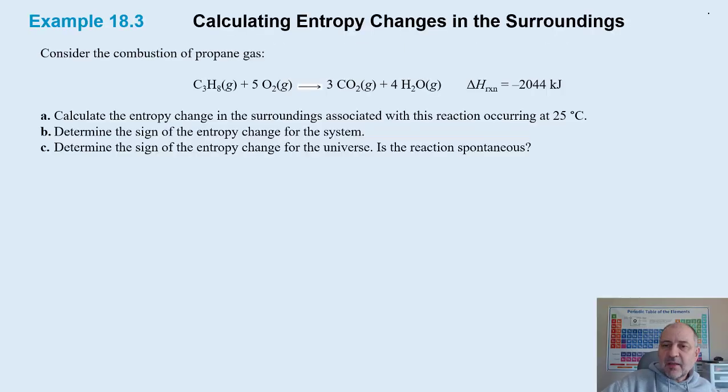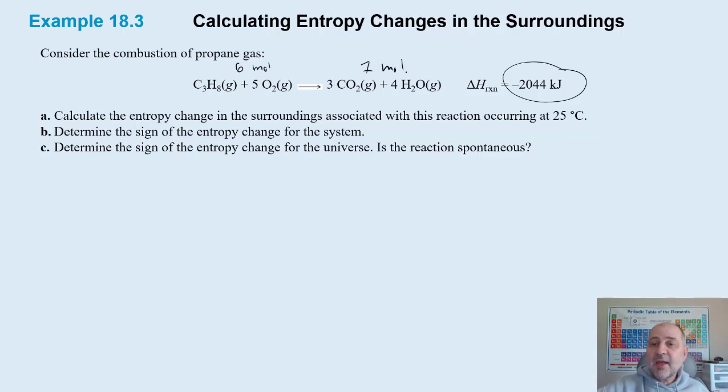Okay, we can apply that same equation to a chemical reaction, and so instead of Q, you just have delta H, right? So here we have a combustion reaction. We can look at that. We know we have an exothermic reaction. So we know that the entropy of the surroundings is going to increase because heat's going to be given off, which will cause entropy to increase. We can also look at the combustion itself. So we have 5 moles of oxygen and 1 mole of propane here. So that's 6 particles, or 6 moles, going to 7 moles, since I started with moles.